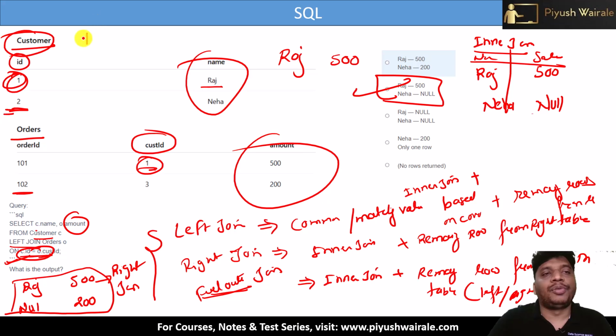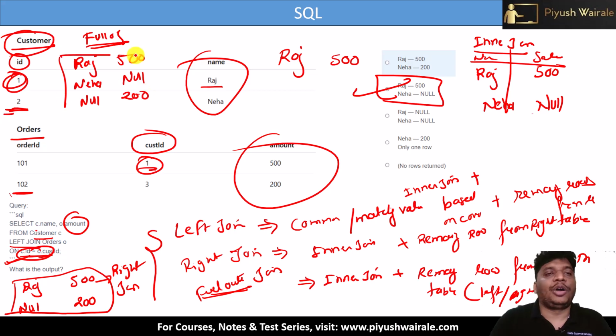And when we talk about the full outer join, in that case, again this is going to match with this ID, so Raj and 500 will be there. Then the remaining rows from the left and right tables. First, Neha will be there, but the corresponding amount is null. And for the other row, the name will be null and the amount will be 200. So this is the output in the case of full outer join here.